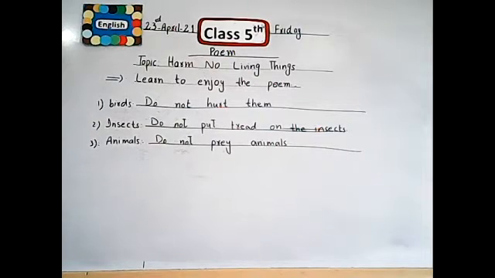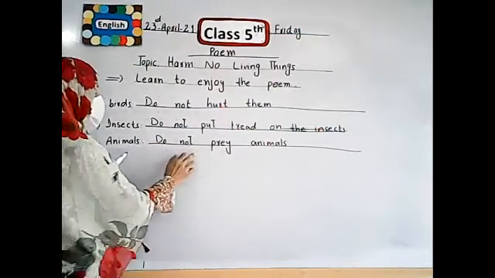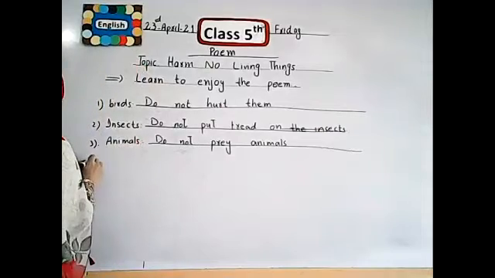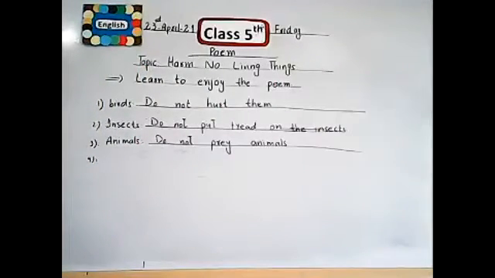We should give a peaceful place so they can live freely, because they are also living things. They have the full right to live freely as a human being. Animals, do not prey on them. We should not kill them. We should protect them. Is it clear? I hope all the students note this in your books with me. After completing this, I will check your books.